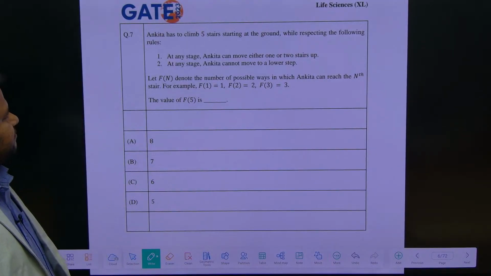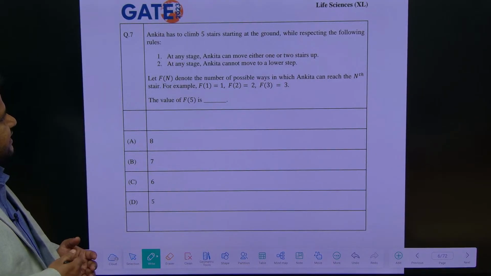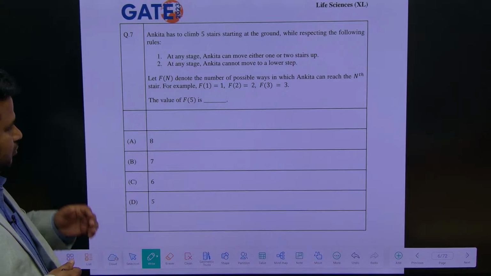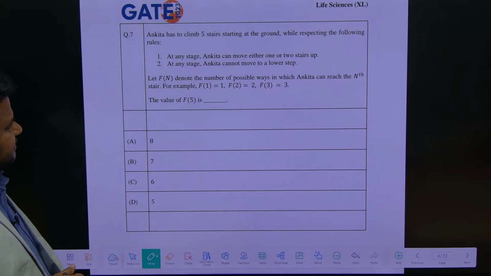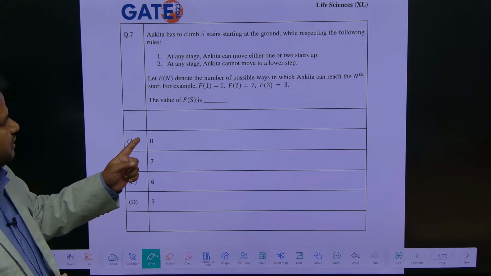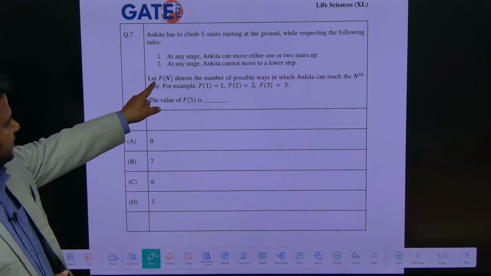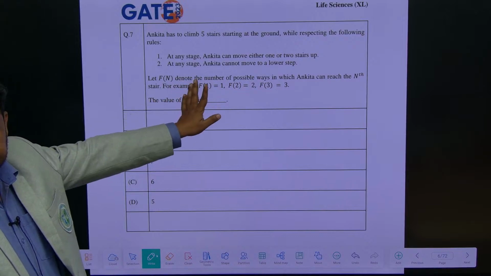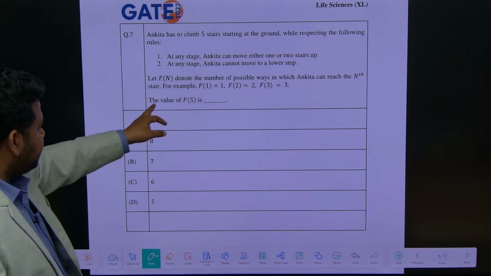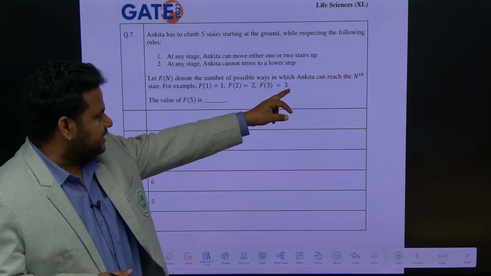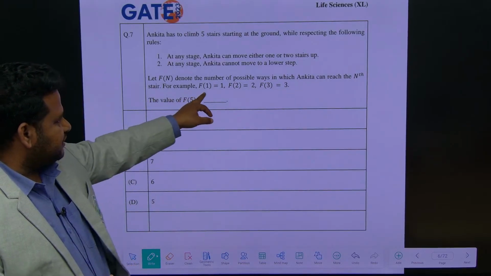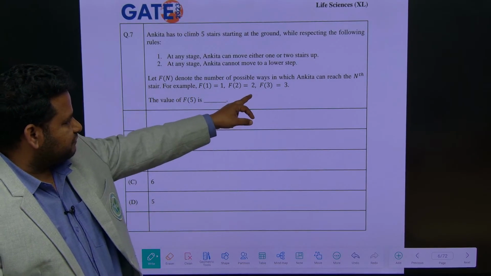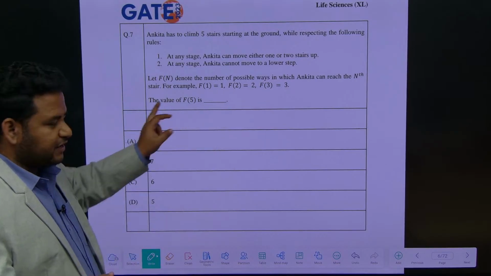Ankita has to climb 5 stairs starting at the ground while respecting the following rules. At any stage, Ankita can move either one or two stairs up. At any stage, Ankita cannot move to a lower step. Let f of n denote the number of possible ways in which Ankita can reach the nth stair. For example, f of 1 is equal to 1, f of 2 is equal to 2, f of 3 is equal to 3. So f of 5 is equal to what?